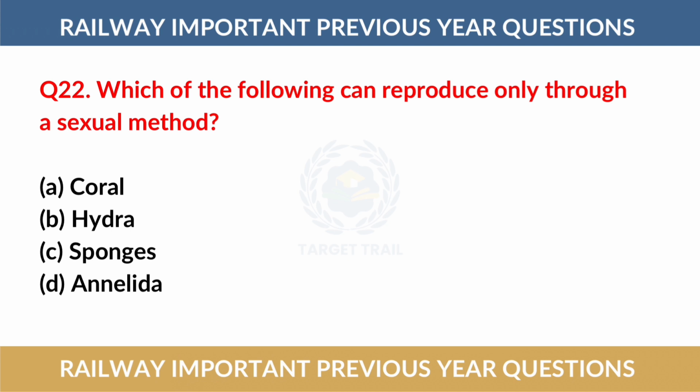Question number 22. Which of the following can be produced only through a sexual method? The correct answer is option number D, Annelida.